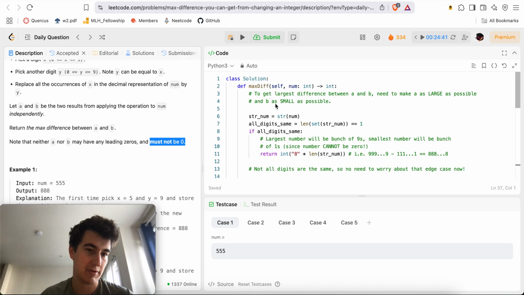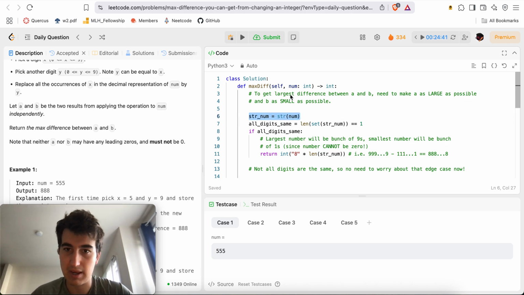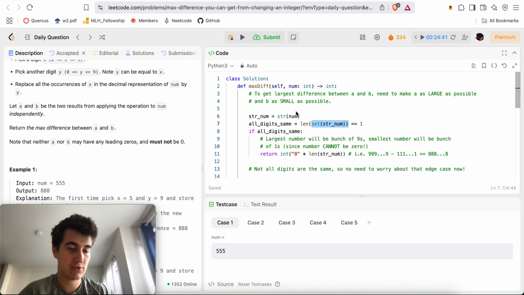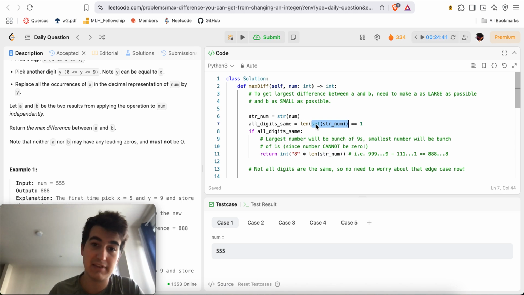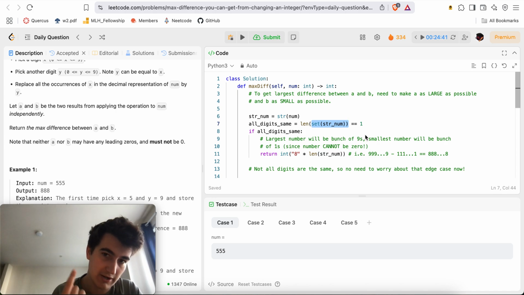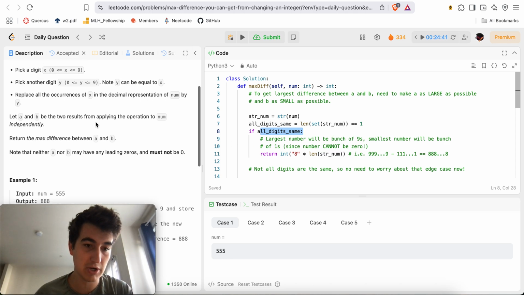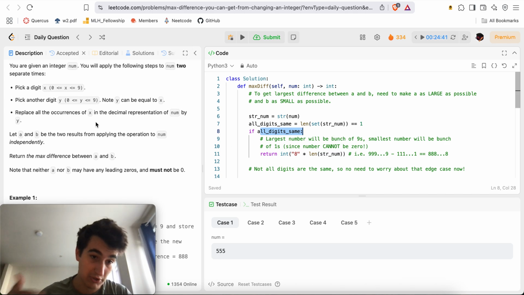So at the very beginning, I have a little base case. First I turn num into a string, just so I can go through the digits very easily. And I'll say, okay, are all the digits the same? I do this very lazily. I convert my string num into a hash set, so that I get all the unique characters. If the length of this hash set is 1, that means there's only one unique character inside of the string, which means every single character is the same digit. So if all the digits are the same, then I know what I must do. The biggest number I can create is 9999. Remember, all the digits are the same, so if I change one to another, I can change all the digits.